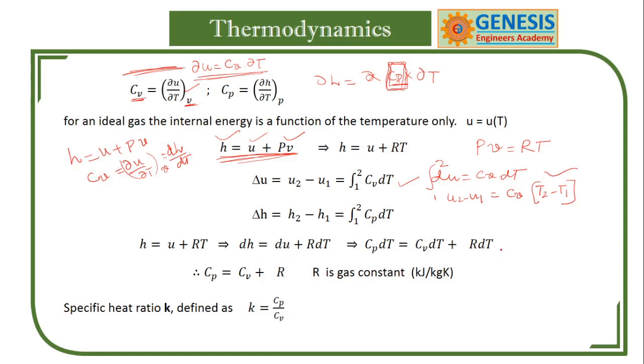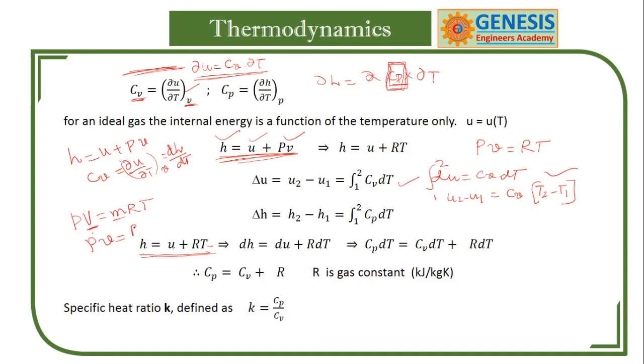So how do you get this Cp minus Cv formula? I have explained here, and you note this down. H is equal to U plus PV. PV is taken as RT, where v is the specific volume. In the original formula you take a capital V, which is mRT. If you divide this volume by m, this becomes a specific volume.